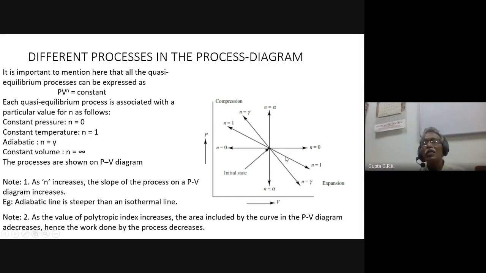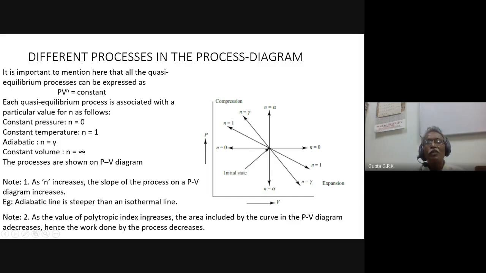So this is 0, this is 1, and this is infinity. If I want to draw the adiabatic process, gamma is n equal to 1.4, so it must be more than 1. More than 1 means it should be here like this, so it becomes steeper. The adiabatic line is steeper than an isothermal line.